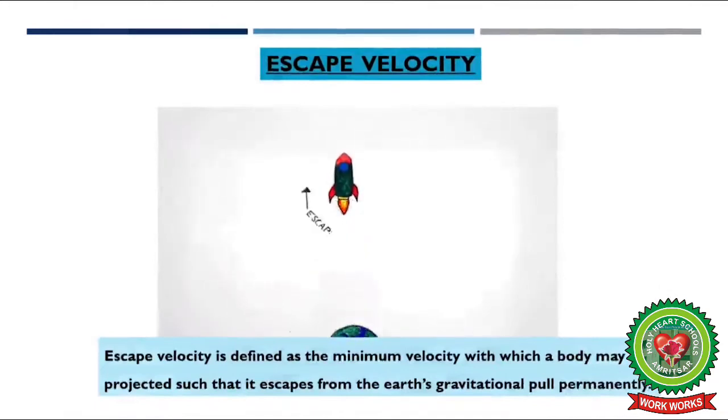So what is escape velocity? Escape velocity is defined as the minimum velocity with which a body may be projected such that it escapes from the Earth's gravitational pull permanently. So it is the velocity with which any body, when we project it, escapes the gravitational pull of the Earth permanently and goes somewhere into space.